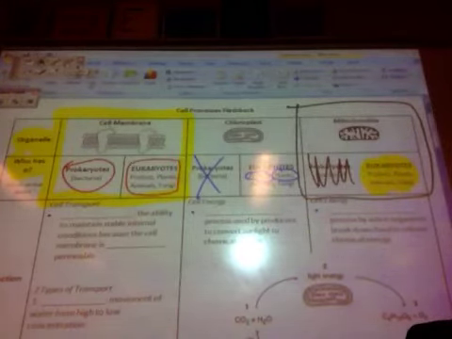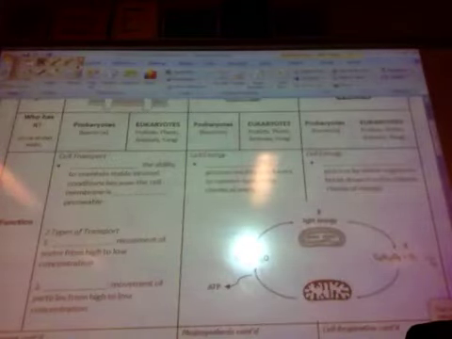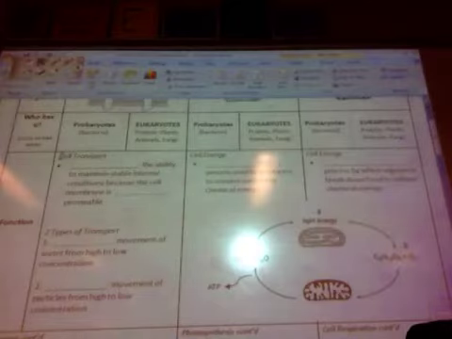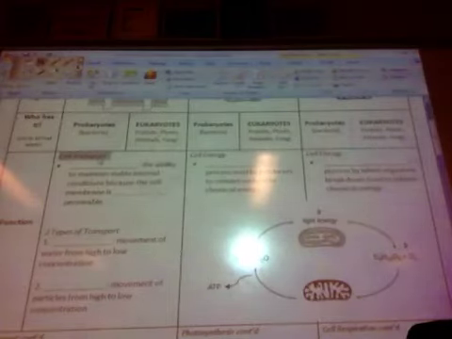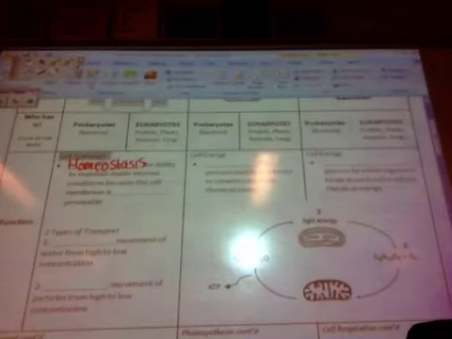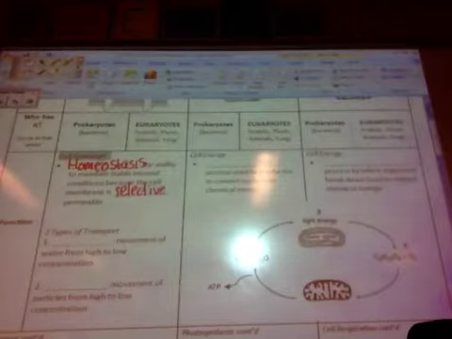So moving down the page to the next section, looking at function, talking about cell transport. Blank is the ability to maintain stable internal conditions because the cell membrane is blank permeable. That first term, maintaining stable internal conditions, homeostasis. And a membrane that is just not completely permeable is selectively permeable.